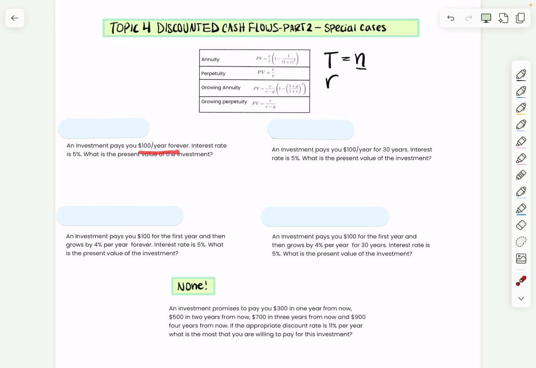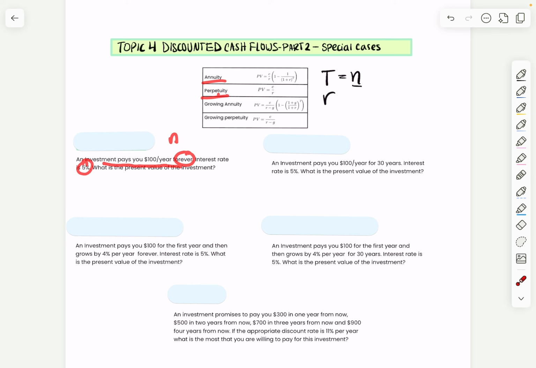An investment pays you $100 a year forever. So forever, it's going to be a perpetuity. The number of years that I'm getting paid is not finite. There is no certain number of years, it's just infinity. Infinity is not a number. So because there's no N for an annuity, it can't be an annuity. The only thing left is a perpetuity.